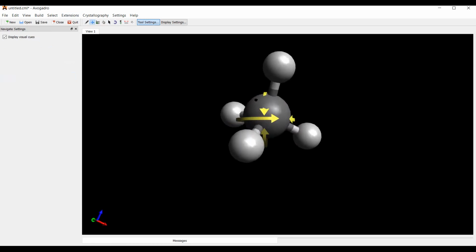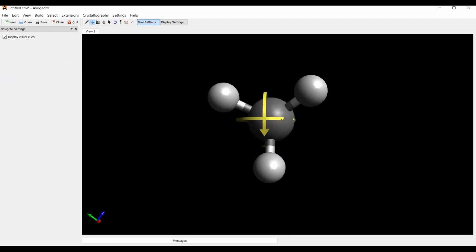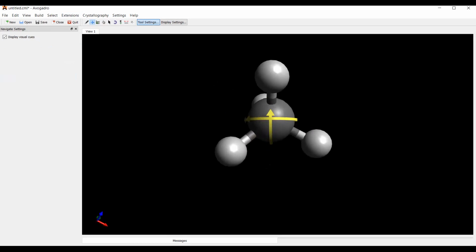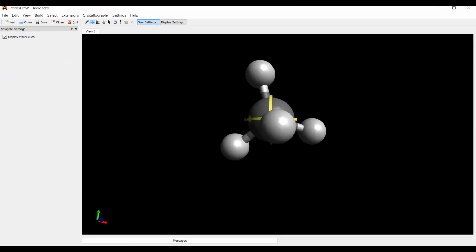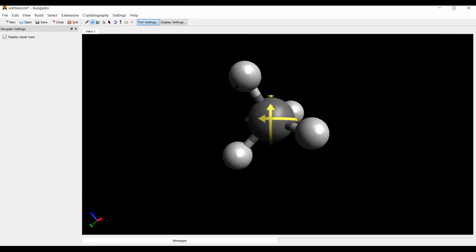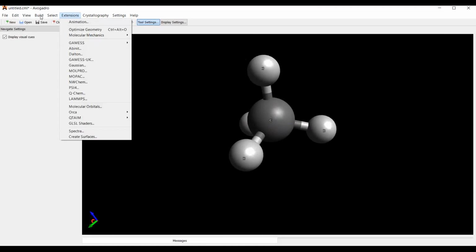Now, what do you think? Is it symmetrical or not symmetrical? Tell me. Look at it like this. Can you see that if you cut it in half, you cannot distinguish? Yes, sir. Symmetrical. What about others? Hiba, Khalid, Salman? Yes, sir. Symmetrical, right? And I think I can get the dipole moment also.